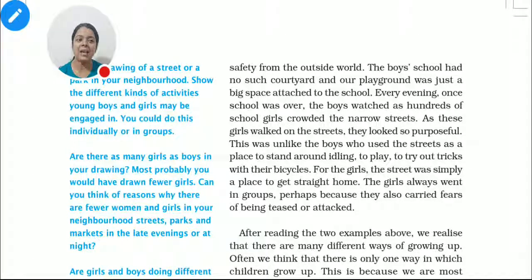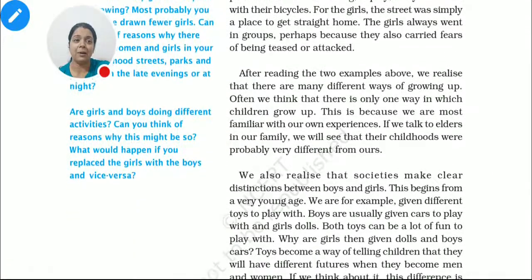So the girls always went in groups. They were not supposed to go alone. They always used to go in groups, perhaps because they also carried fears of being teased or attacked by other people. Right? This was a scene happening long, long back.